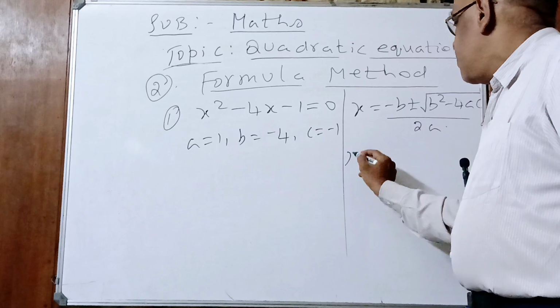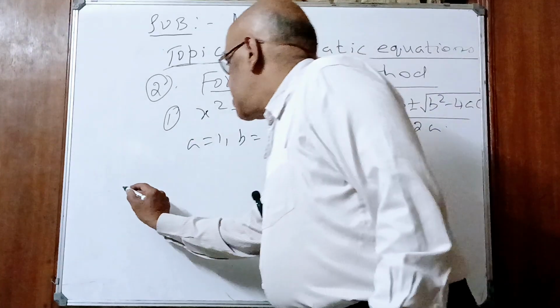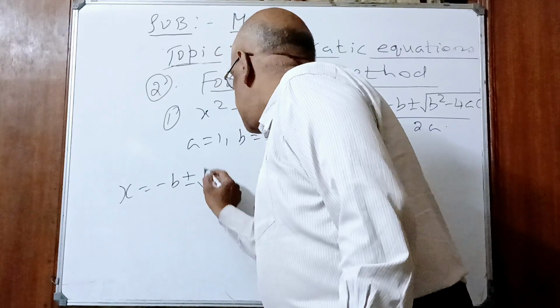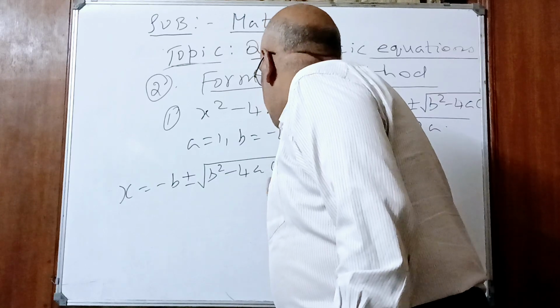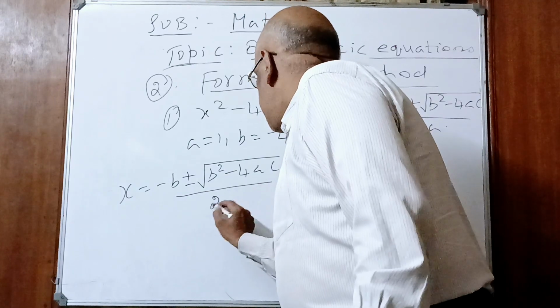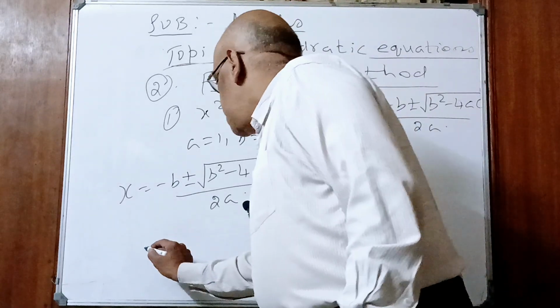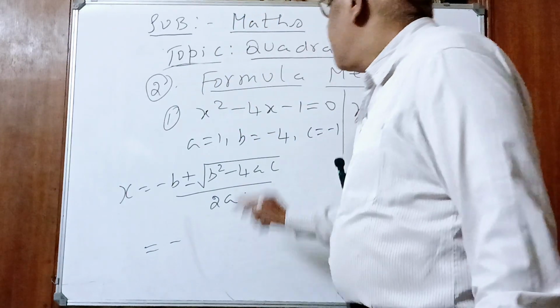Substitute here, children, in this formula: x is equal to minus b plus or minus under root b square minus 4ac, whole divided by 2a. What do we get, children? Minus b. What is the b value? Minus 4.